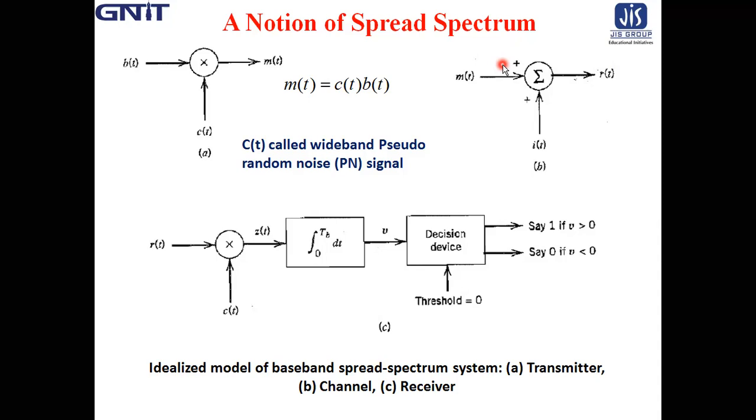Protection against jamming waveforms is provided by purposely making the information bearing signal occupy a bandwidth far in excess of the minimum bandwidth necessary to transmit it.